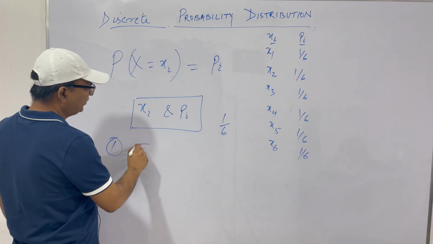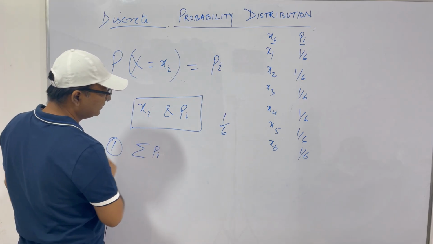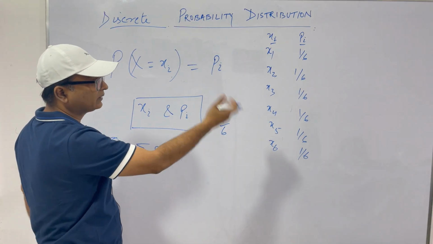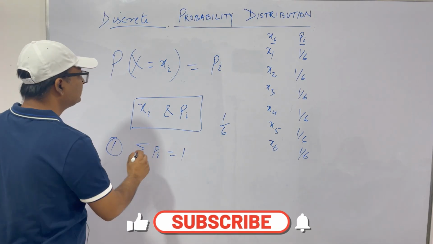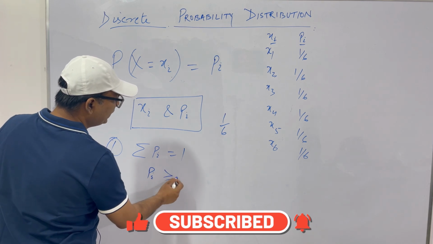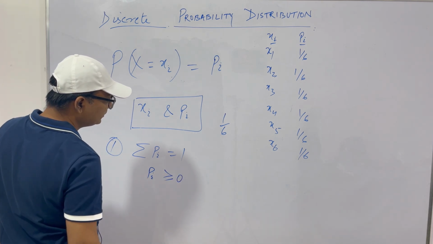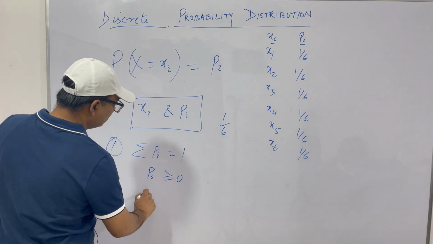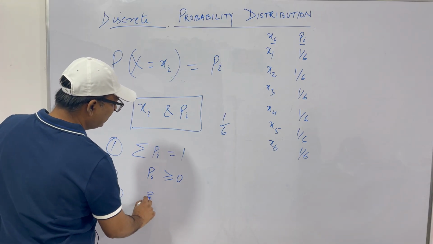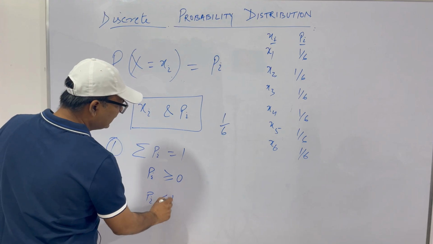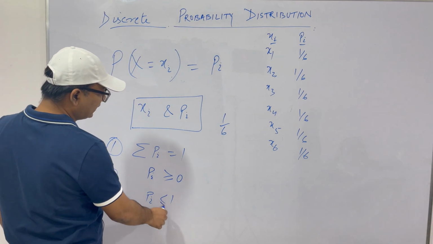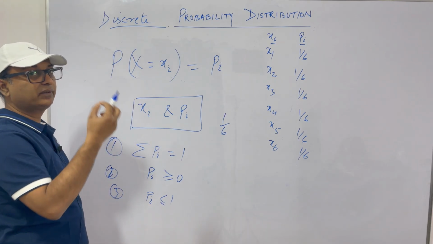Clear? Now, a few things are very clear if you look at this. First, if you add all the probabilities, the total will be 1. It has to be 1. The total cannot be greater than 1. Second, each pi has to be greater than or equal to 0. And third, each individual pi will be less than 1, or at the most it can be 1. If there is only one deterministic value, it will be 1.